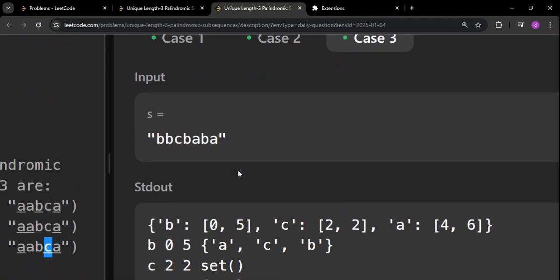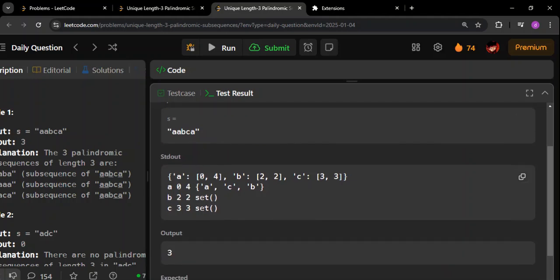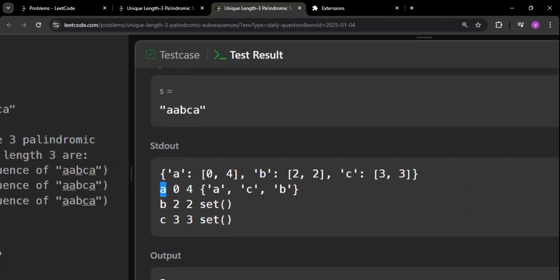See this part. Let me go to example number one. So see here, first of all I'm going through a, recording its first index and last index. For a, it is going to be 0 and 4. It is the 0th and the 4th. In between them, what are the distinct characters present? They are going to be a, b, and c. So the idea here is all these distinct characters are going to contribute one to the answer. In this case, this a-a pattern is going to contribute 3 to the answer. As simple as that.